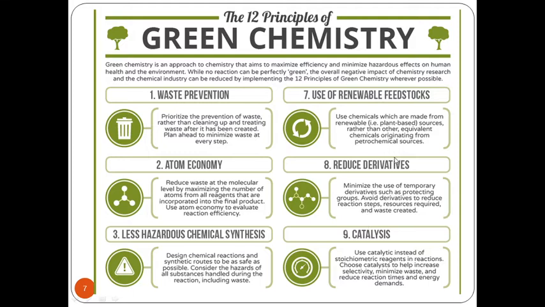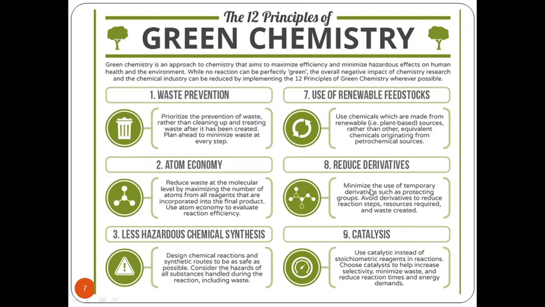Next is reduction of derivatives. Minimize the use of temporary derivatives such as protecting groups. Avoid derivatives to reduce reaction steps, resources required and waste created. A very common example that we can recall in this particular system is protection of the NH2 group and activation of the carboxylic group in an amino acid that we have seen in our last semester.